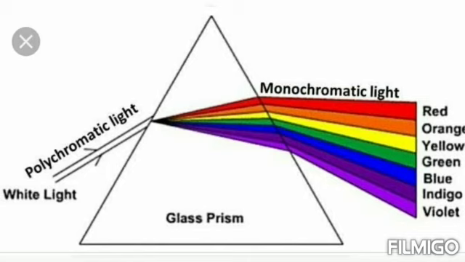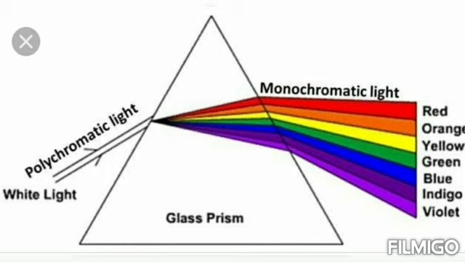This is because different colored lights are bent through different angles. So this is the angle of refraction in different colors. Angle of refraction is smallest for red and the highest for violet. But the wavelength, which one is highest? Red only highest and violet lowest. Angle of refraction is smallest in red and the highest in violet.